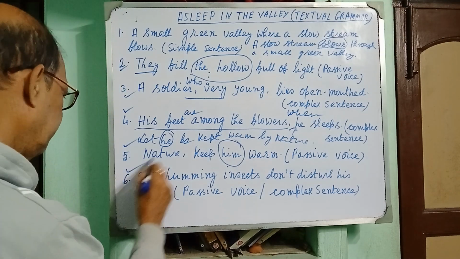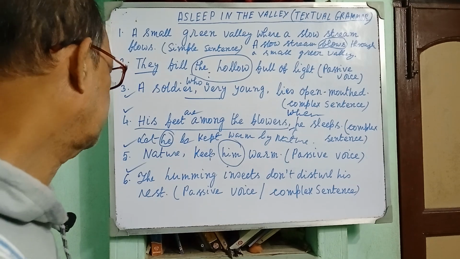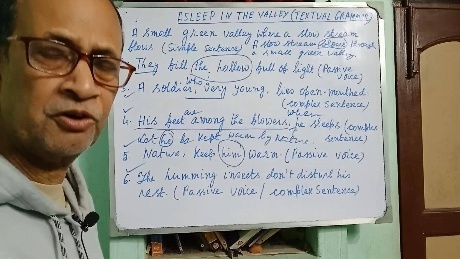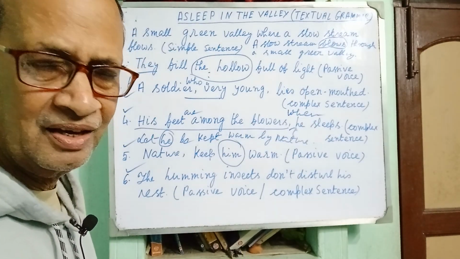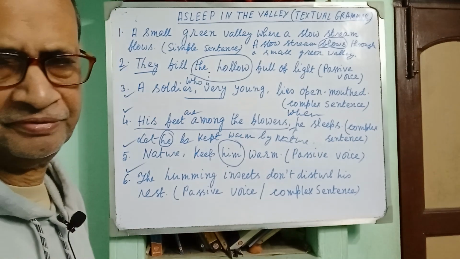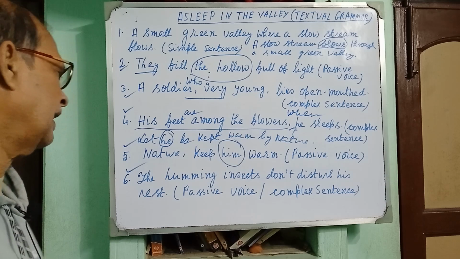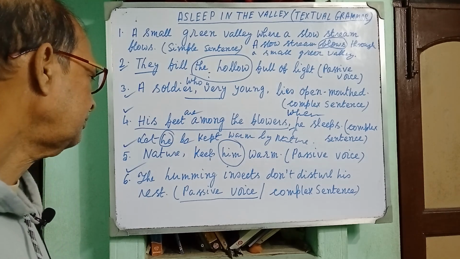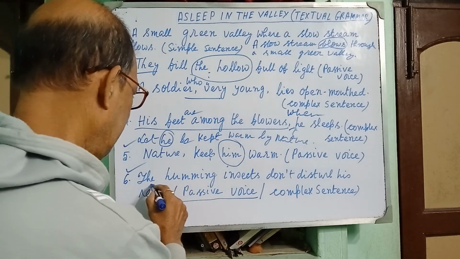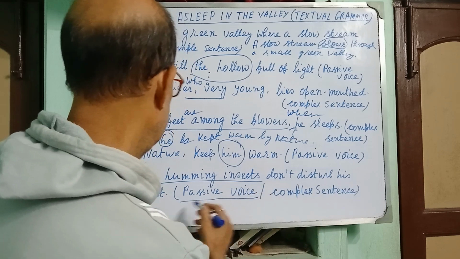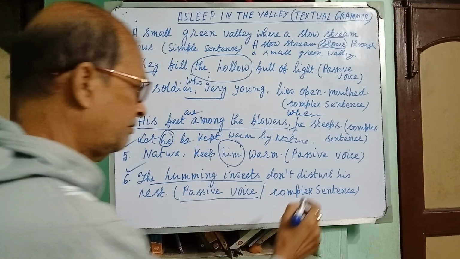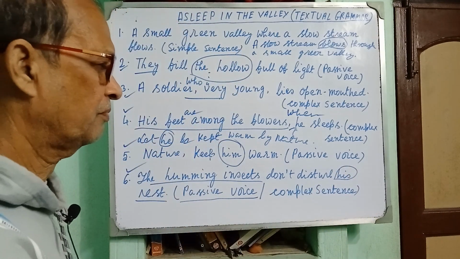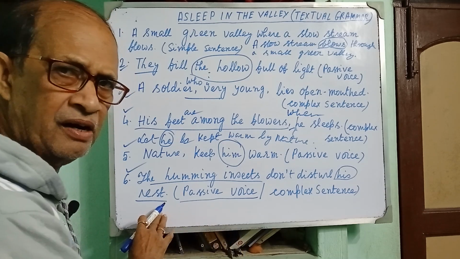Now come to the sixth item. The humming insects don't disturb his rest. The humming insects don't disturb his rest because it is his eternal rest. He will not be alive. You have been asked first to turn into passive voice. The humming insects don't disturb his rest. So what is the object? His rest. So it must be changed into the subject.